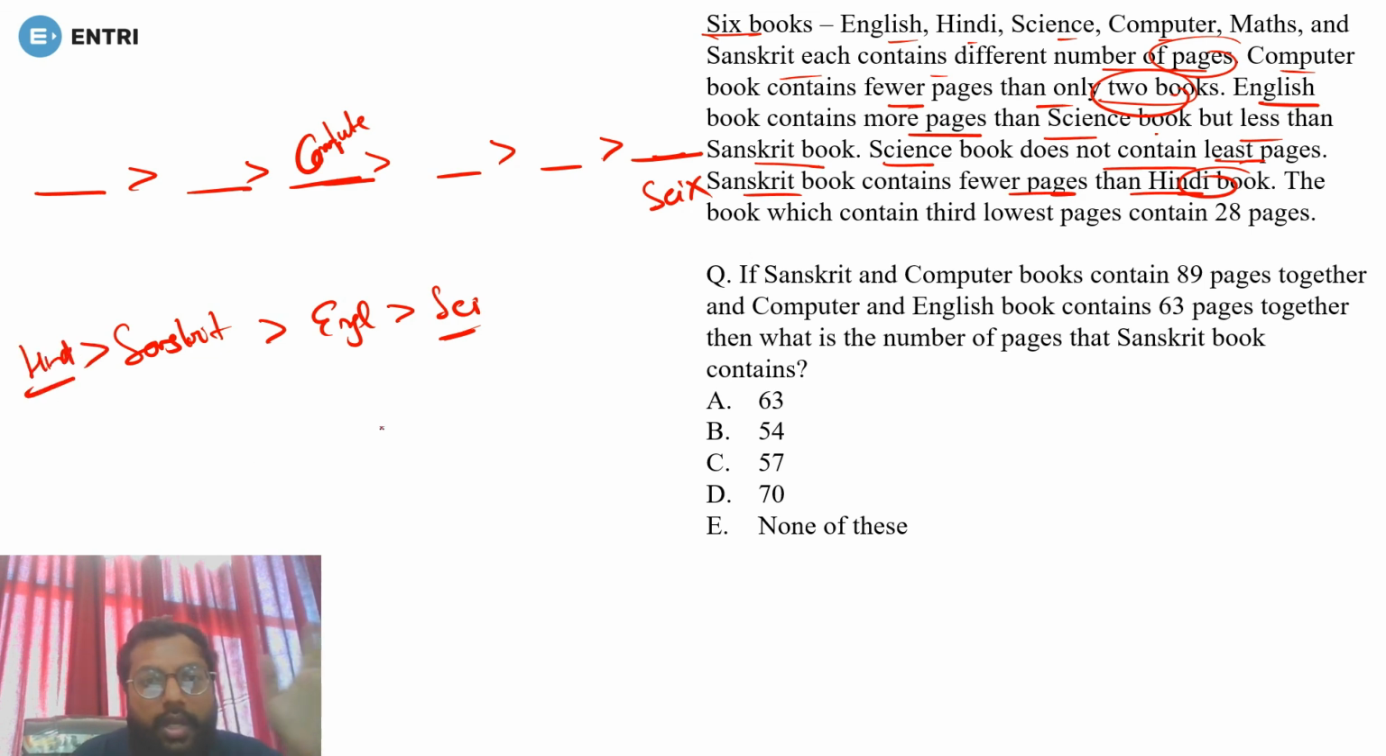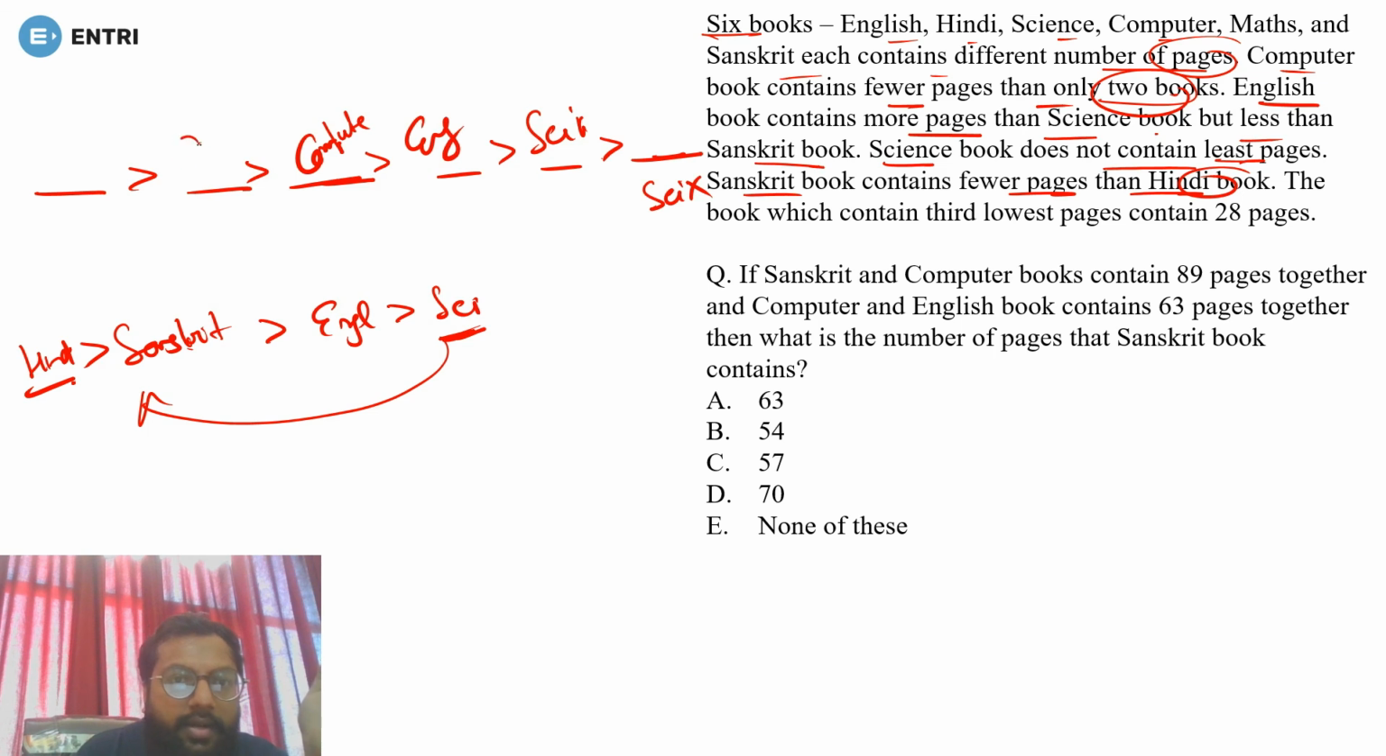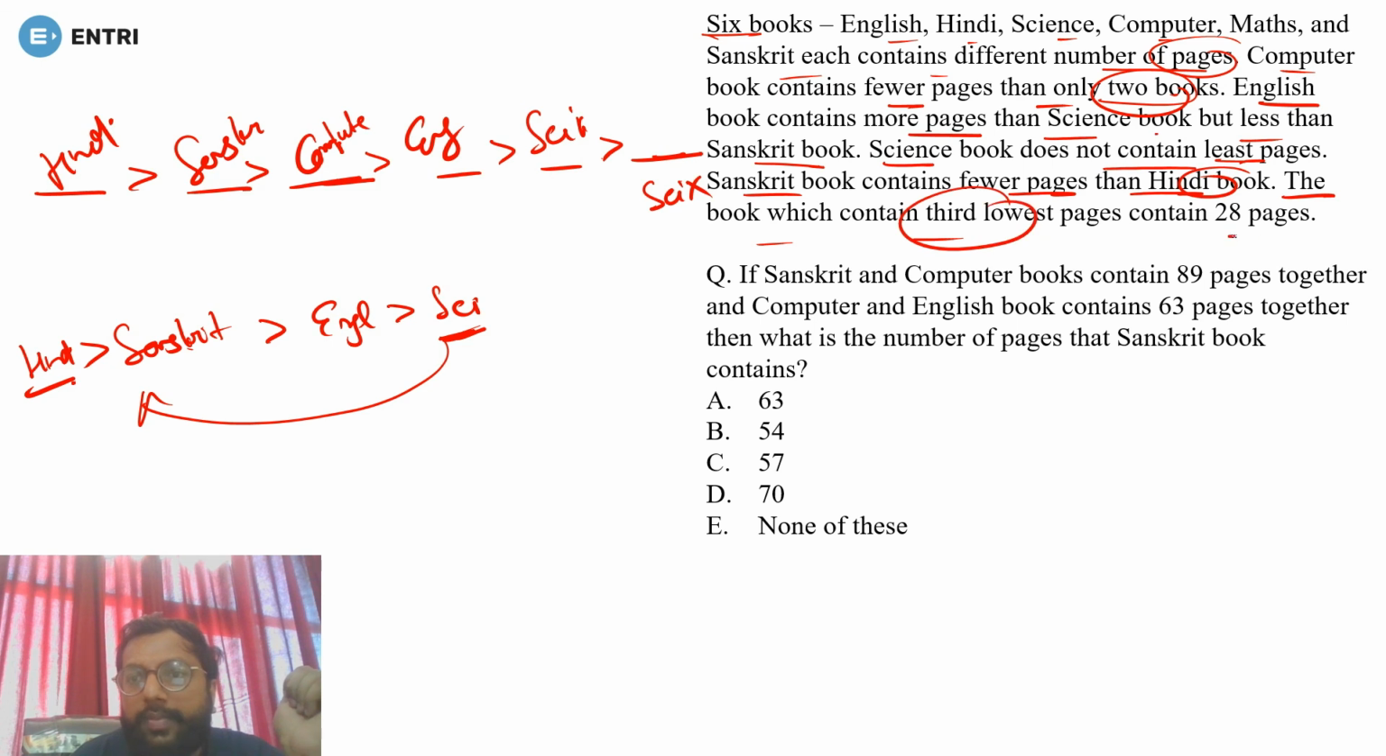Okay, so now we have to place them. So first of all, see, after science there should be these three books, yes or no? But science can't be here. So can you put science here? No, because if you put science here, you can't put English, Sanskrit and then Hindi. So it is obvious that science must be here. Done. English must be here, Sanskrit must be here, and Hindi must be here.